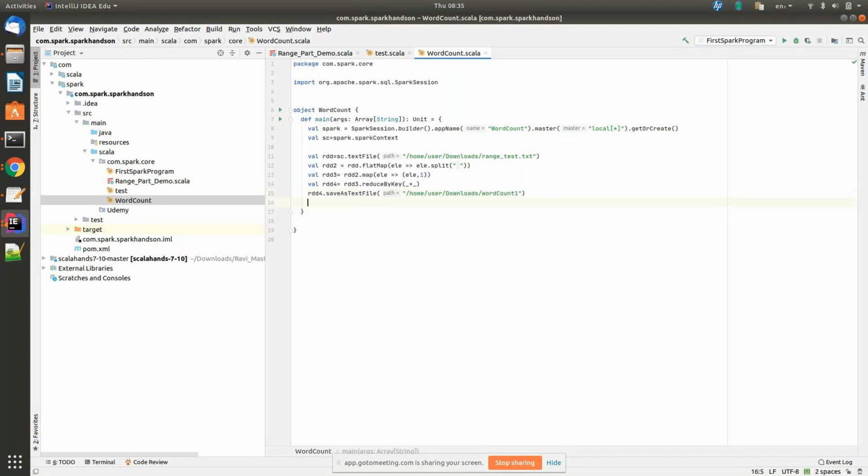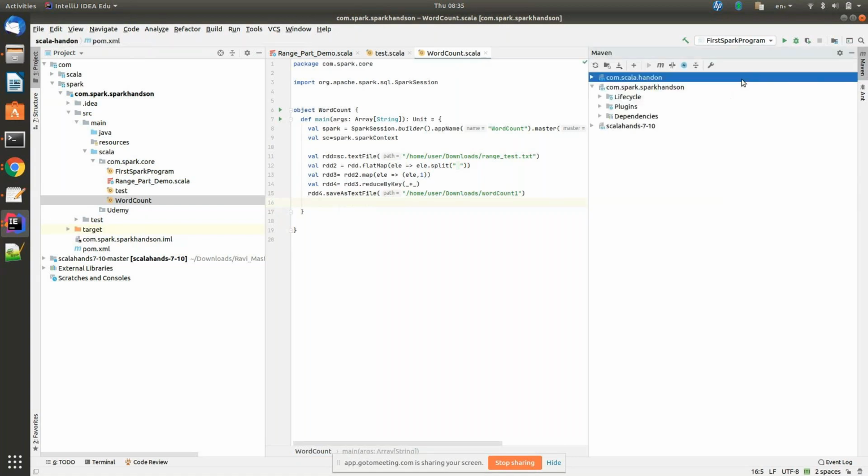Now if you want to do the Spark submit, we need a jar file. Whatever program we have written, we need to create as a jar file. Okay, how will we create a jar file? Do you have Maven installed in this machine?